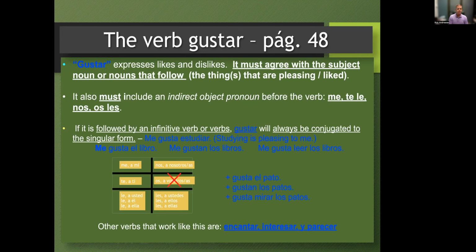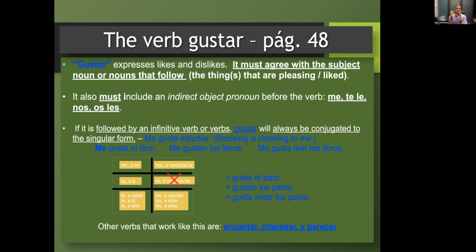You guys are amazing. All right, so again, just a summary in a different form. Gustar is used to express likes and dislikes. In English, we say it's if you like something, but grammatically, the thing is pleasing to the person. It has to agree with the subject, noun or nouns, that follow the things that are pleasing or being liked. It must include an indirect object pronoun: me, te, le, nos, os, or les. If it's followed by a second verb, an infinitive verb, then gustar will be conjugated to the singular form. Me gusta estudiar.